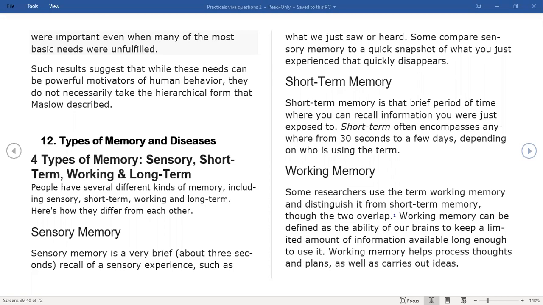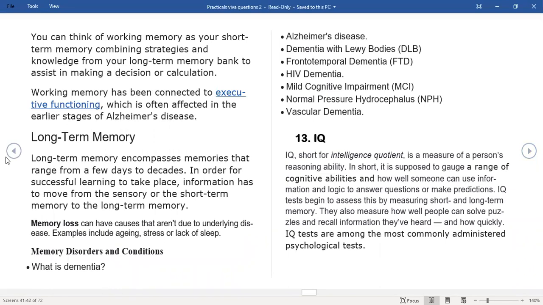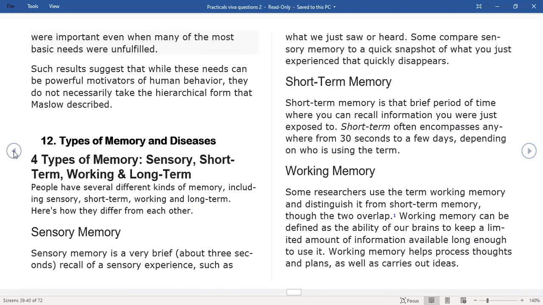And before we move on to working memory, I forgot to tell you that there are 5 types of sensory memory, related to the 5 senses that we have. That is haptic, which is related to touch; echoic, which is related to hearing; iconic, which is related to sight; olfactory, as we know, smell; and gustatory, which is related to taste, that is the tongue.